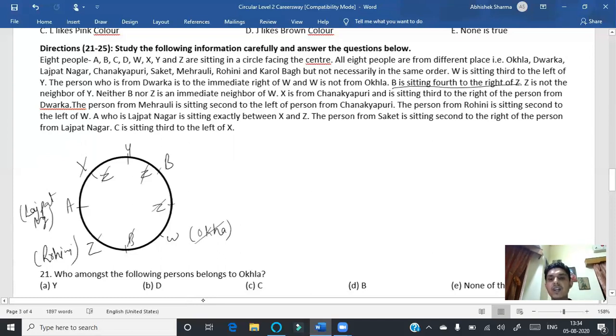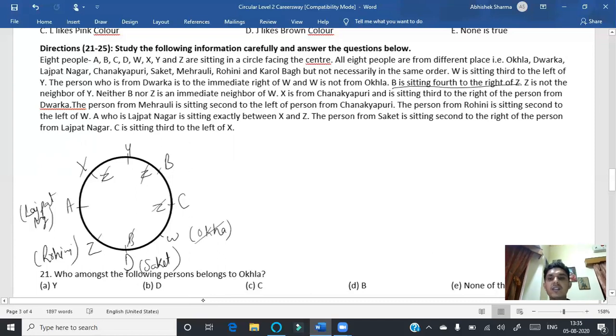The person from Saket is sitting second to the right of the person from Lajpat Nagar. So definitely Saket must be from here. C is sitting third to the left of X. So definitely C must be here. And the persons remaining, A, B, C, D. So the person that is remaining is D.